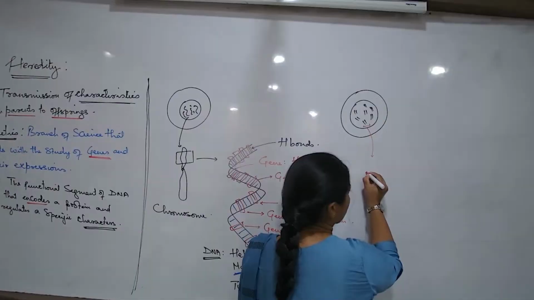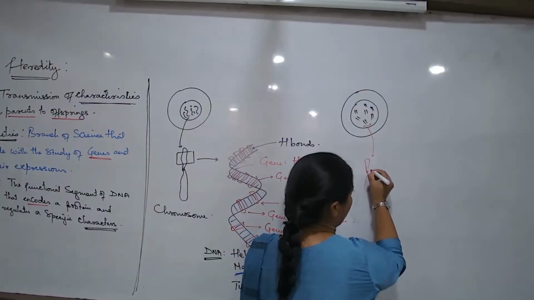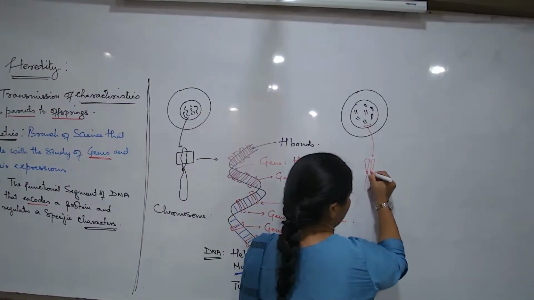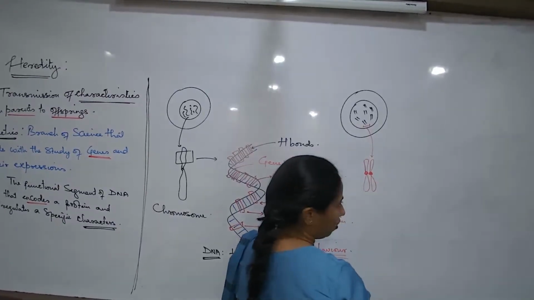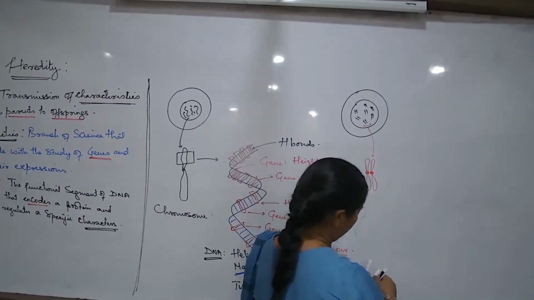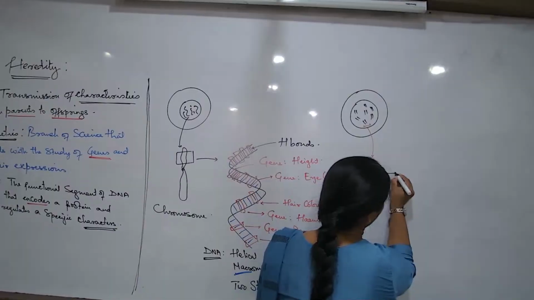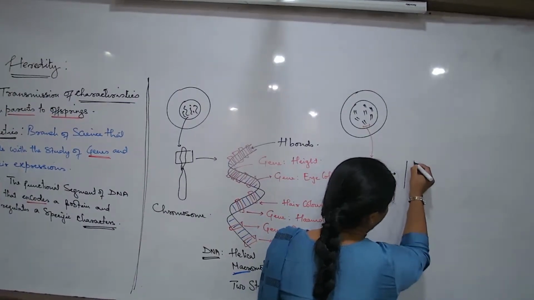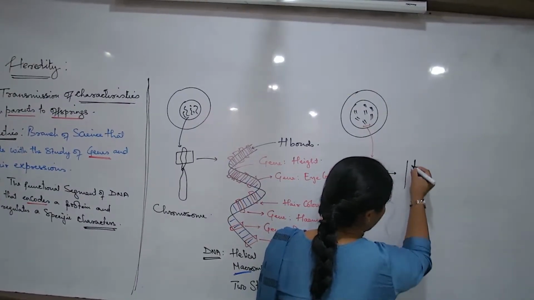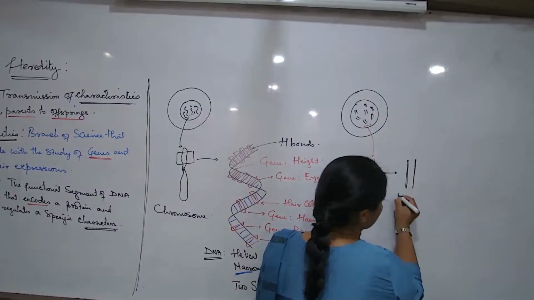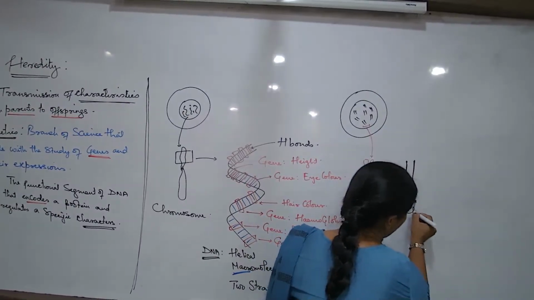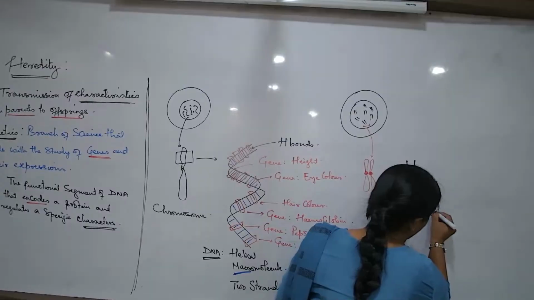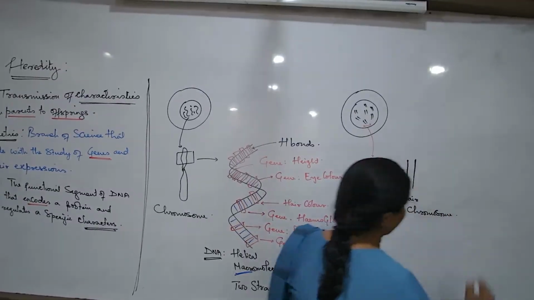So I may draw this chromosome this way also to be very specific and elaborate. But the easiest way of drawing a chromosome in a pair is something like this. Now that we are going to study genetics, we are going to represent a pair of chromosomes like this.